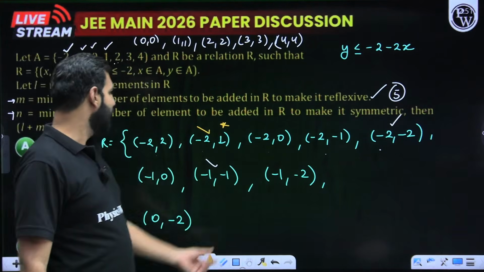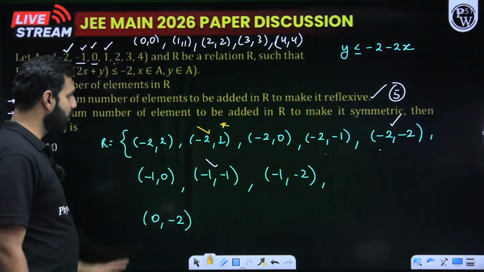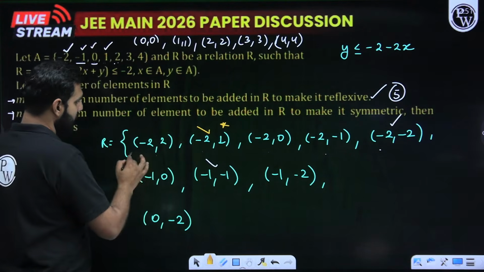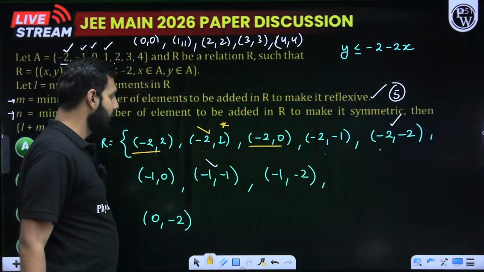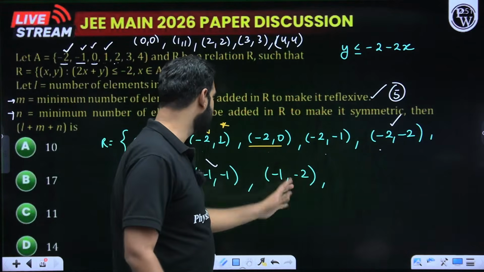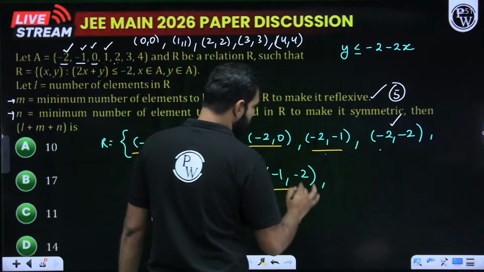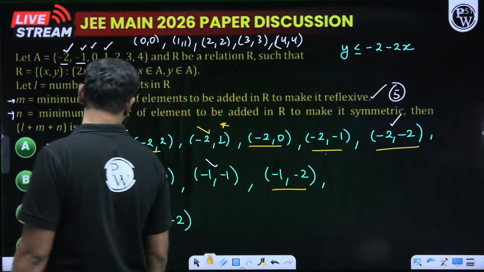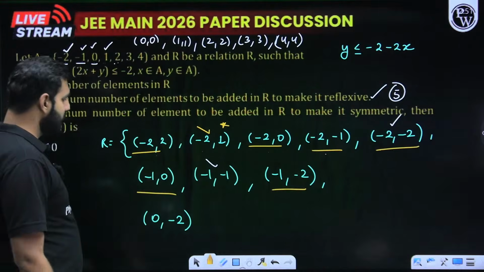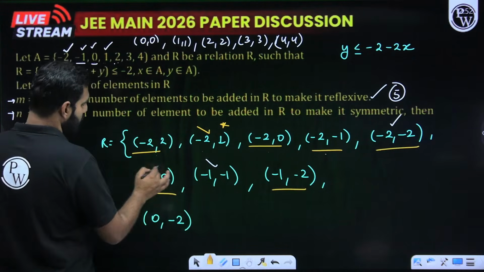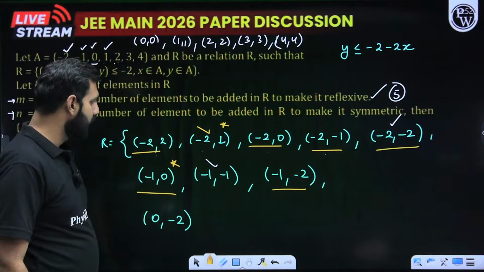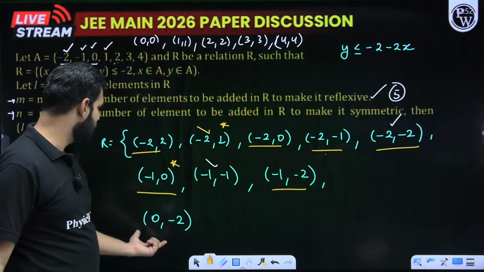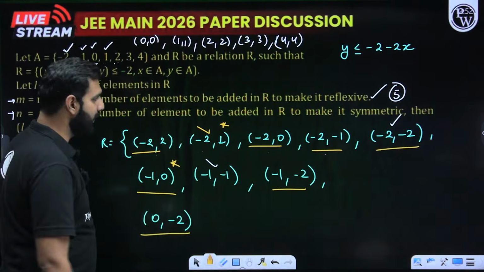If I have (-2,0), I have (0,-2), so I need not worry about that. (-2,-1): we have (-1,-2), so I need not bother about this. This is also reflexive, so it will be symmetric. When I see (-1,0), I should see (0,-1), which is not there, so I've got to add one more element from here. And (0,-2) is already there. We have already paired. I think I haven't missed any.